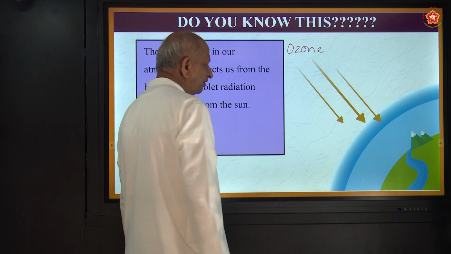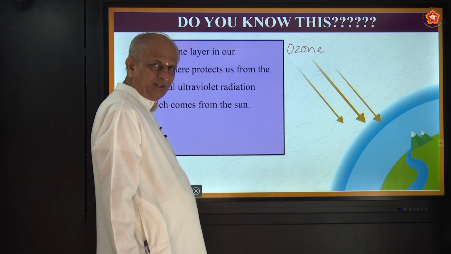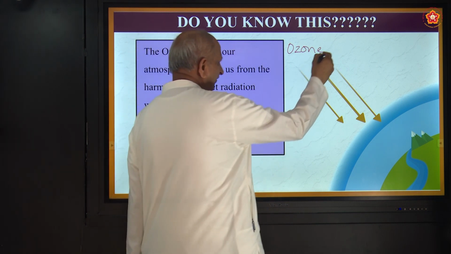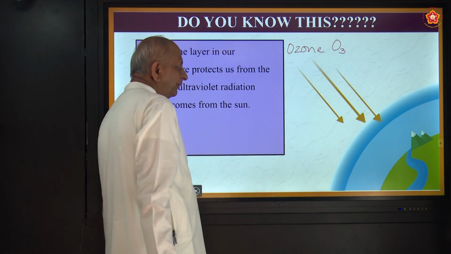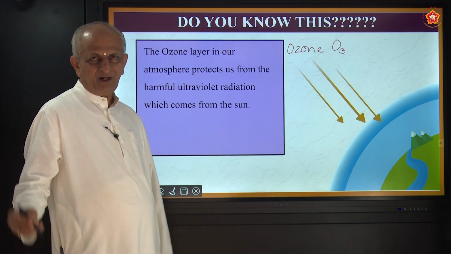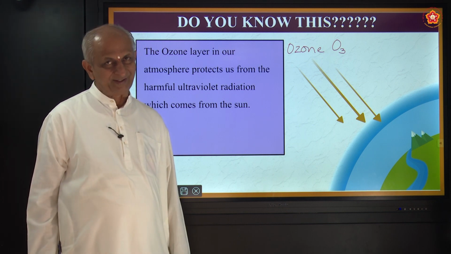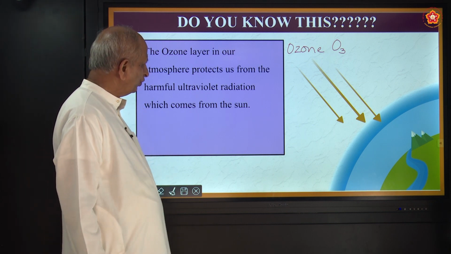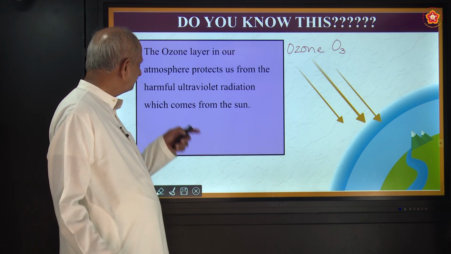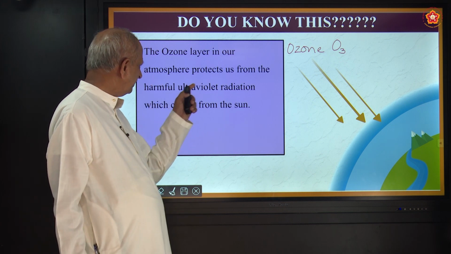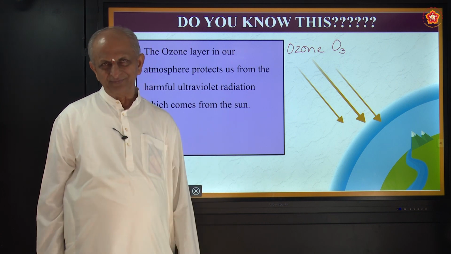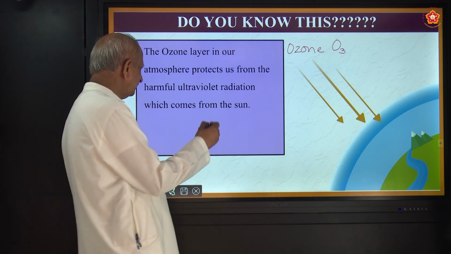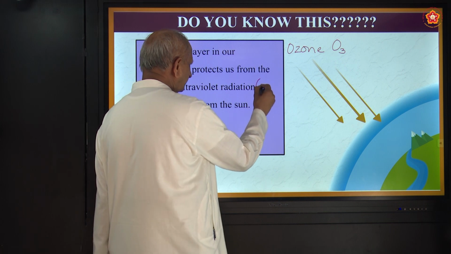Have you heard about ozone? Okay, some of you might have heard. Its formula is O3. What is oxygen? Oxygen is O2, a gas. This ozone layer protects us from the harmful ultraviolet radiations, shortly called UV radiations.